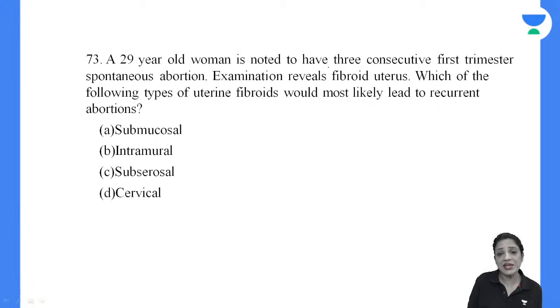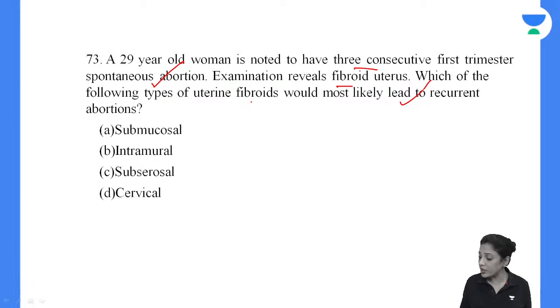So 29-year-old woman is noted to have 3 consecutive first trimester spontaneous abortions. 3 consecutive means recurrent abortions. Examination reveals fibroid uterus. Which of the following types of uterine fibroids would most likely give recurrent abortions? Submucosal, intramural, subserosal or cervical? Okay, question number 73. A.